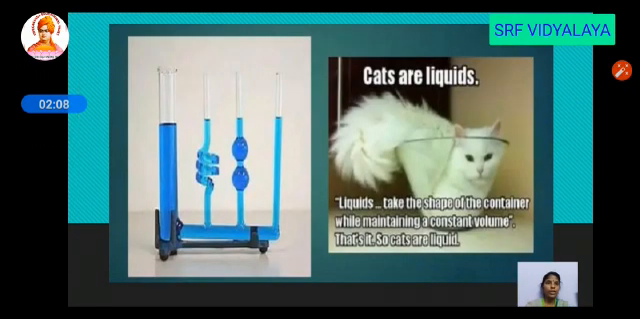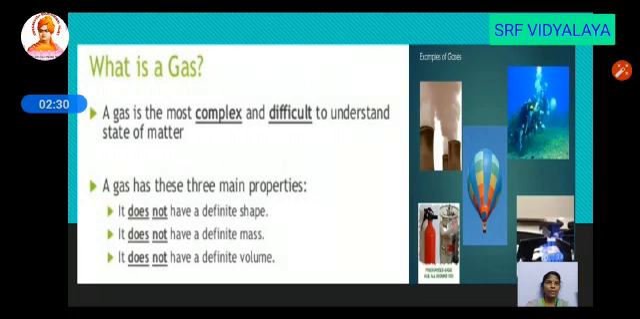So in this picture, as I said before, liquid takes up the shape of the container. So the funny fact is, cats are liquids. So why the cats are called liquid means, the cat will take up the shape of the container. So it has constant volume and mass and the shape will be of the container. So that's why cats are liquids.